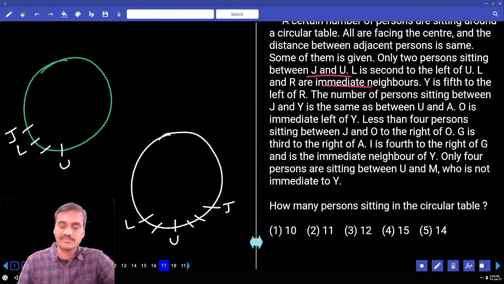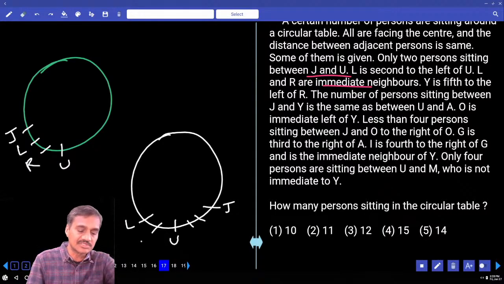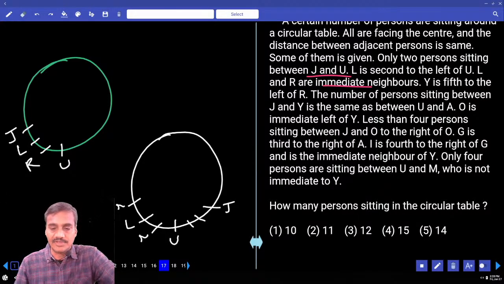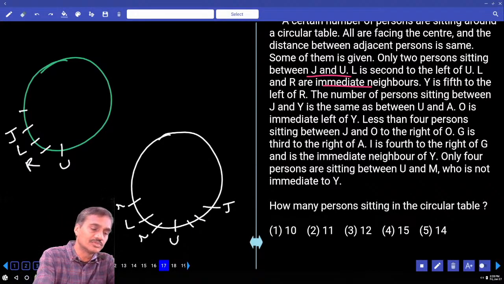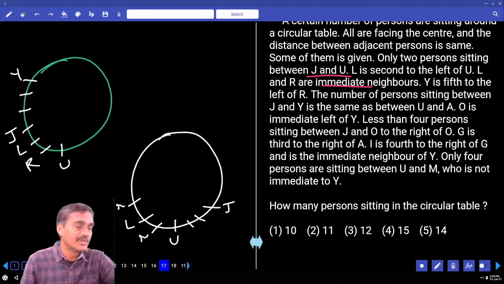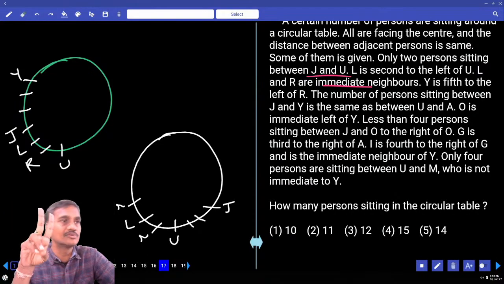And L and R are immediate neighbors. R is here. Now in this case, R can be either here or here. There are 2 possibilities in the second case. Then number of persons, and Y is fifth to the left of R. 1, 2, 3, 4, 5. Y is fifth to the left of R. సరిపోయిందా లేదా? Now in this case, R's position itself is not finalized. And so we'll have 2 possibilities.